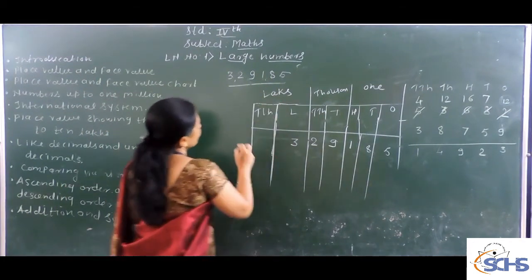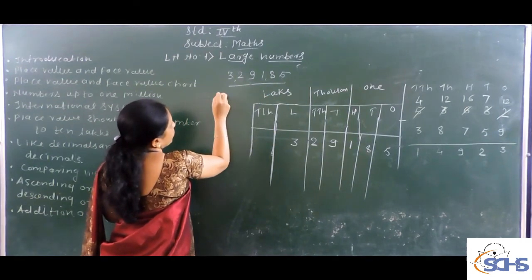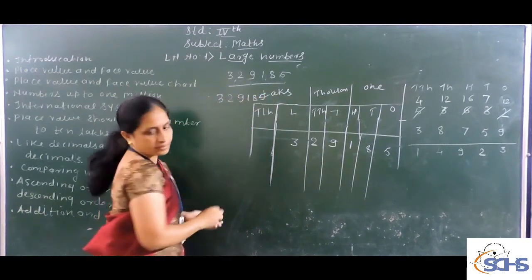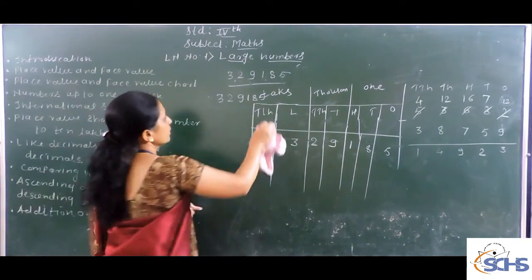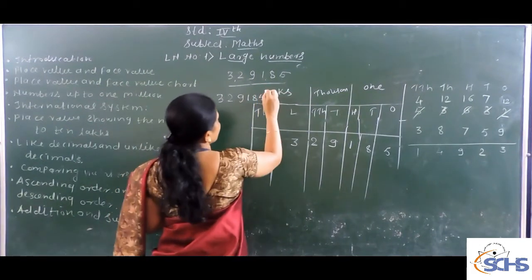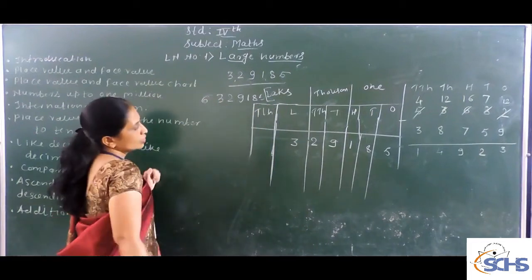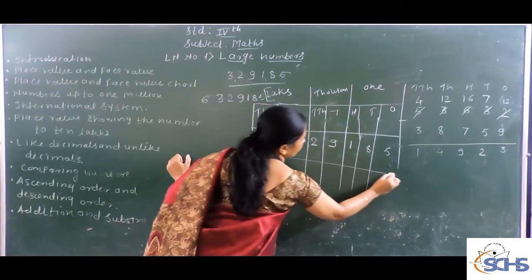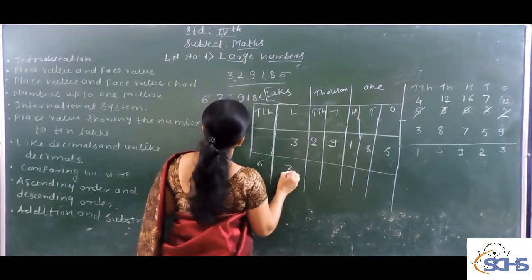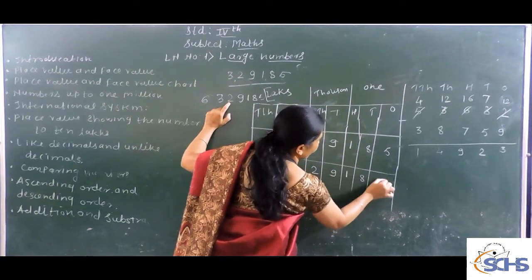Now take another example, the same example, but I add one more digit here. You have to take 6. Which way are you going to arrange this number? You arrange it as 6, 3, 2, 9, 1, 8, 5.